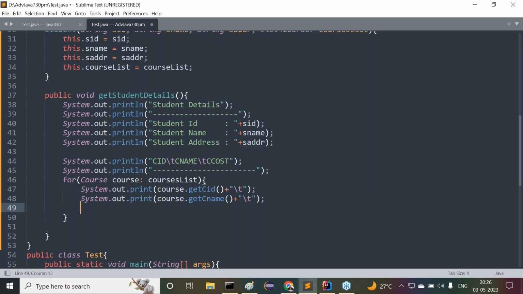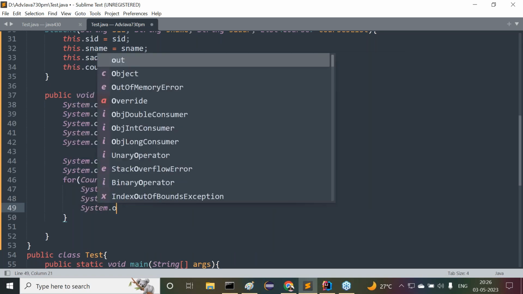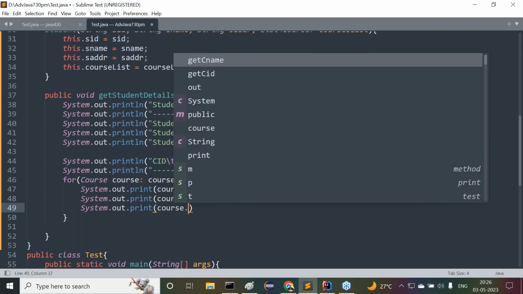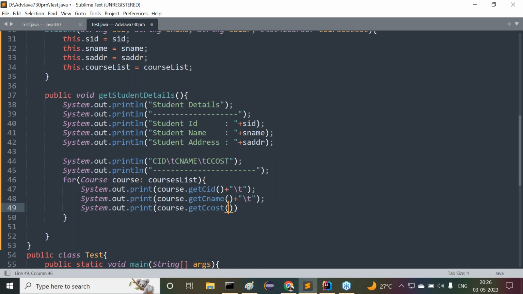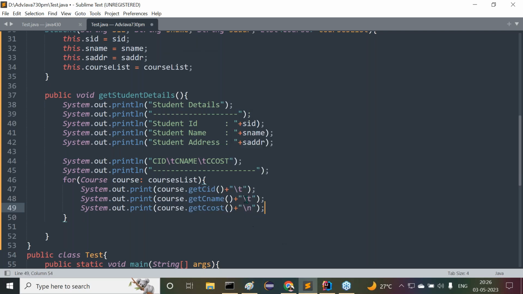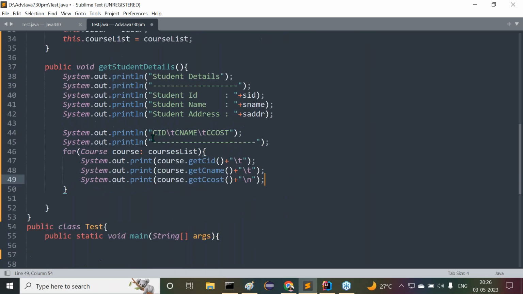Next, System.out.print of course.getCourseCost plus backslash n. The first two times backslash t, but the last one is backslash n. Why? Because in a tabular representation, course ID C111, course name AAA, course cost 5,000.